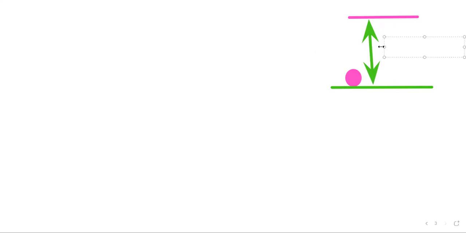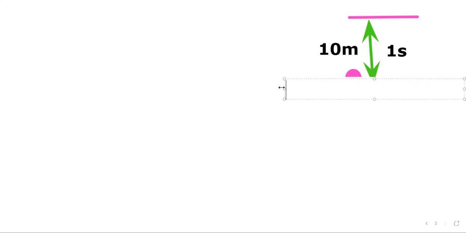So time is 1 second, and the distance traveled would be 10 meters. Now the velocity of this ball at this point would be 10, because the change in velocity is 10.